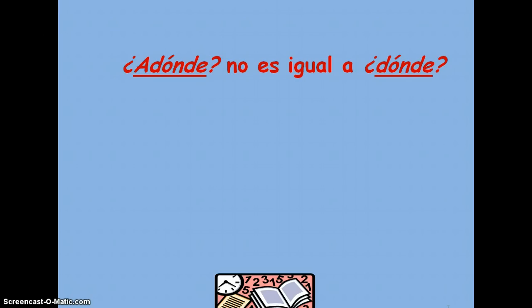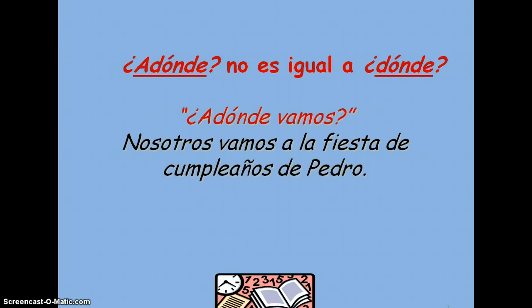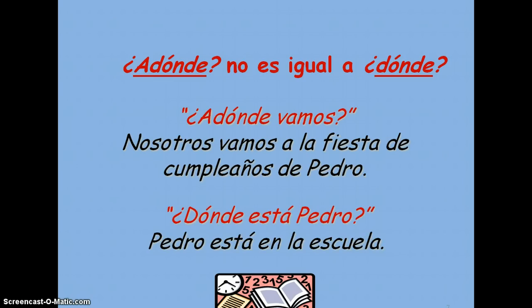A dónde no es igual a dónde. Don't confuse these two question words. A dónde is to where, dónde is just where. So, ¿a dónde vamos? Nosotros vamos a la fiesta de cumpleaños de Pedro. That's used correctly in that question. If you want to know just where Pedro is, ¿dónde está Pedro? Pedro está en la escuela. You can't use those two words interchangeably, so don't try to. You're just going to sound silly.